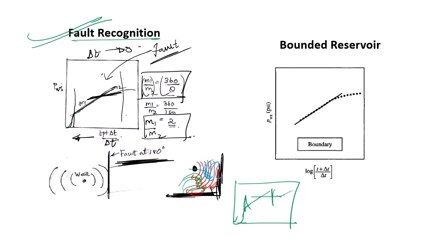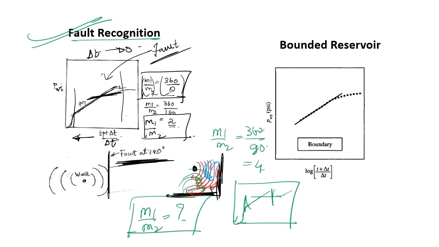If someone asks what my m1 by m2 would be, then m1 by m2 equals 360 by 90, so my answer would be 4. So my ratio of m1 by m2 will be 4 when I have a 90 degree fault.